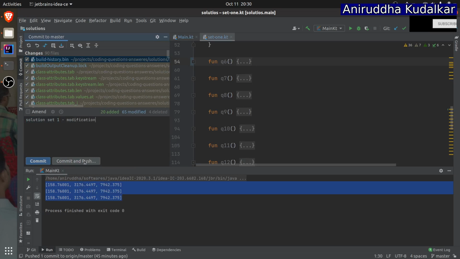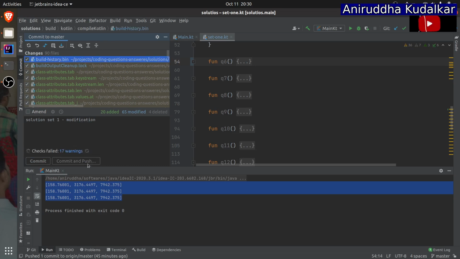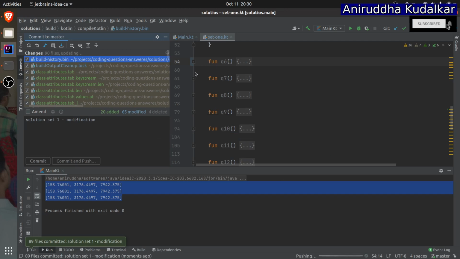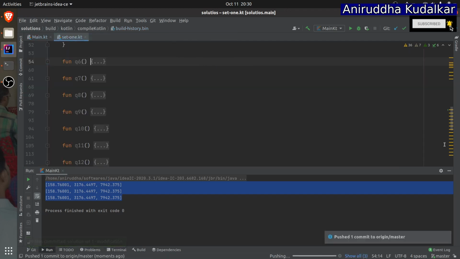Well, a lot of things I am pushing in my repository. You can go anytime and check it. I'm just committing right now and just push it. Okay, I have pushed the code.